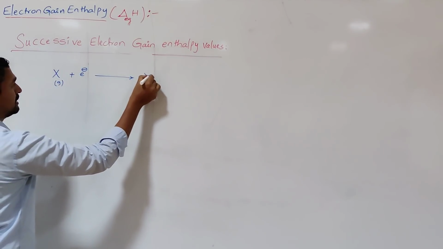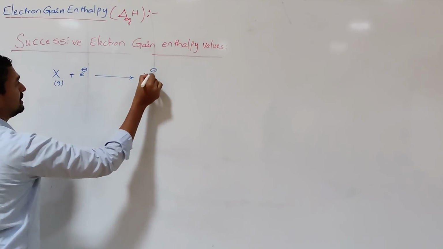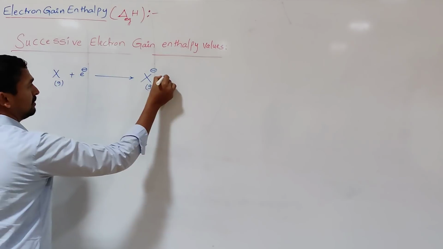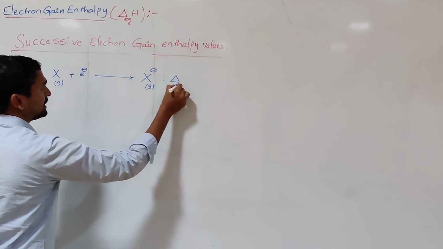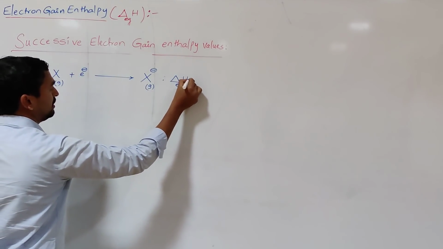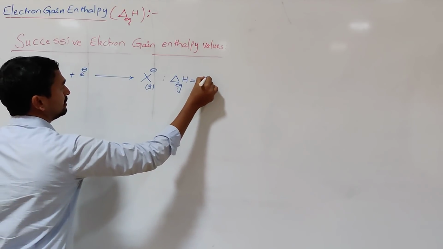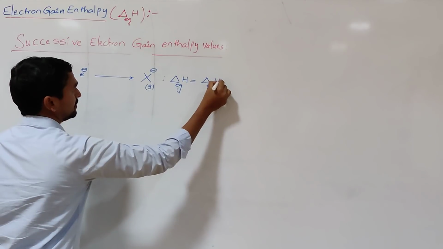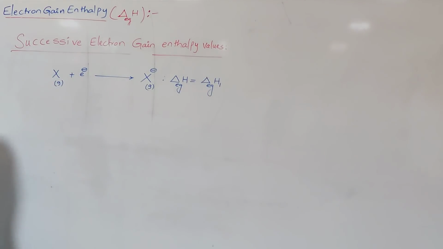Then the resulting anion carries the negative charge -1. Whatever energy is released, that is electron gain enthalpy, represented as delta EgH1. It may be positive or negative. It depends upon the element which is undergoing the process of electron gaining.